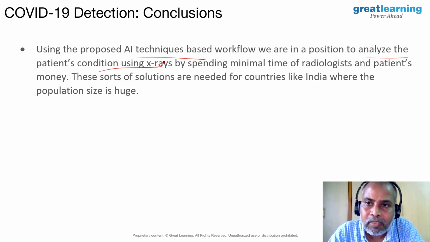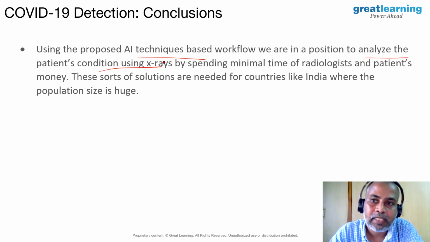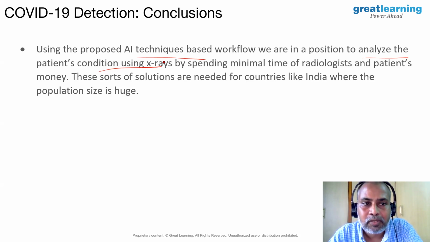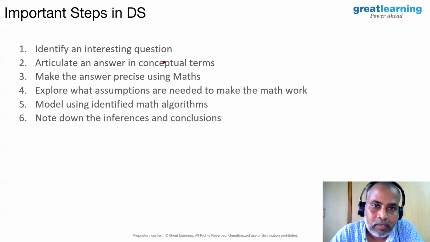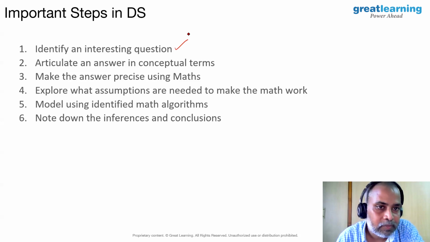Now, let us see what are the important steps we have followed in data science, in those 4 case studies. First, we identified an interesting problem for the given data. Then we articulated an answer in conceptual terms. Then we made the answer precise using math.